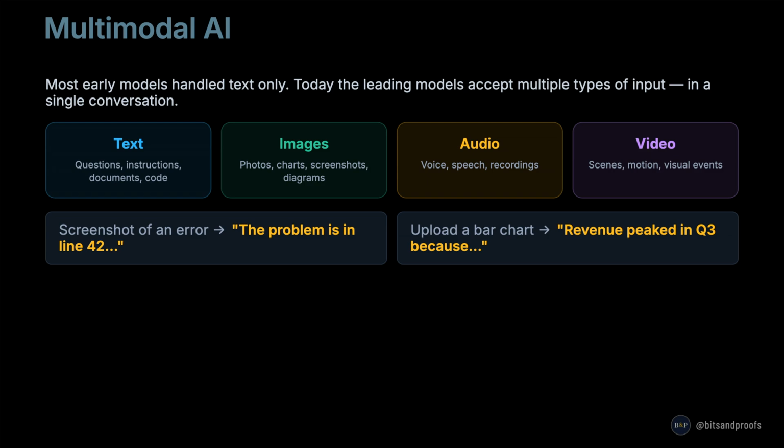Here are two practical examples. You take a screenshot of an error message and paste it into the chat. The model reads the screen and tells you what is wrong. Or you upload a bar chart from a report. The model explains what the data shows. Multimodal capability makes AI much more useful in real-world workflows where information does not always arrive as text.